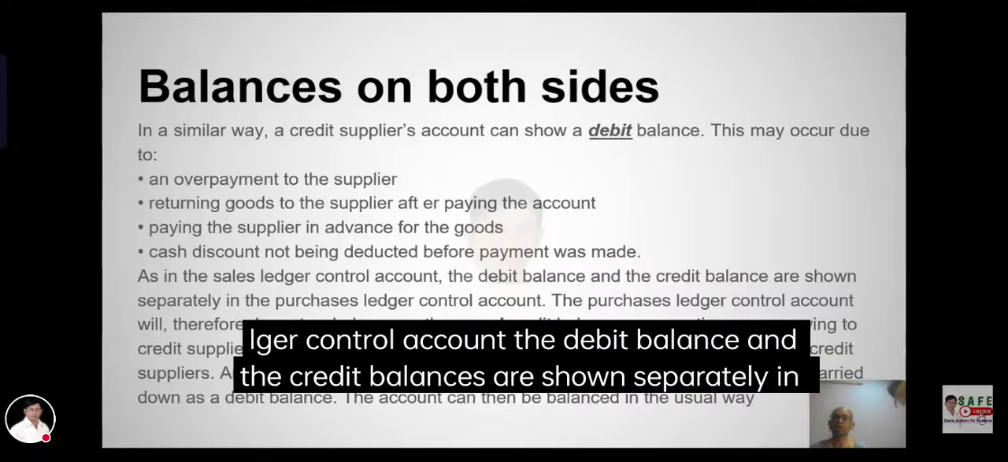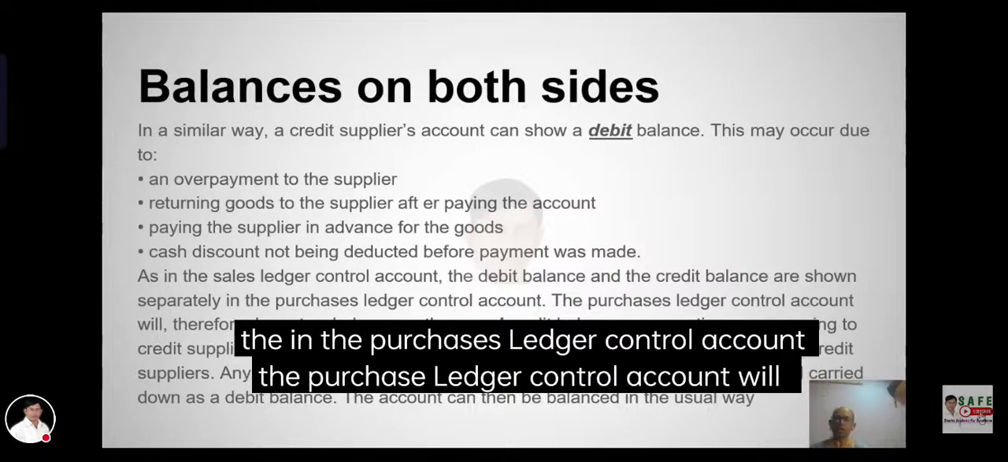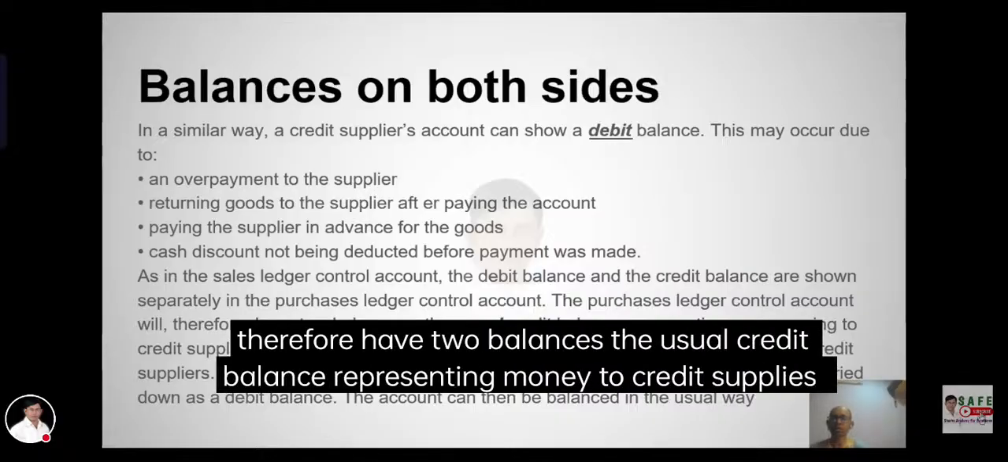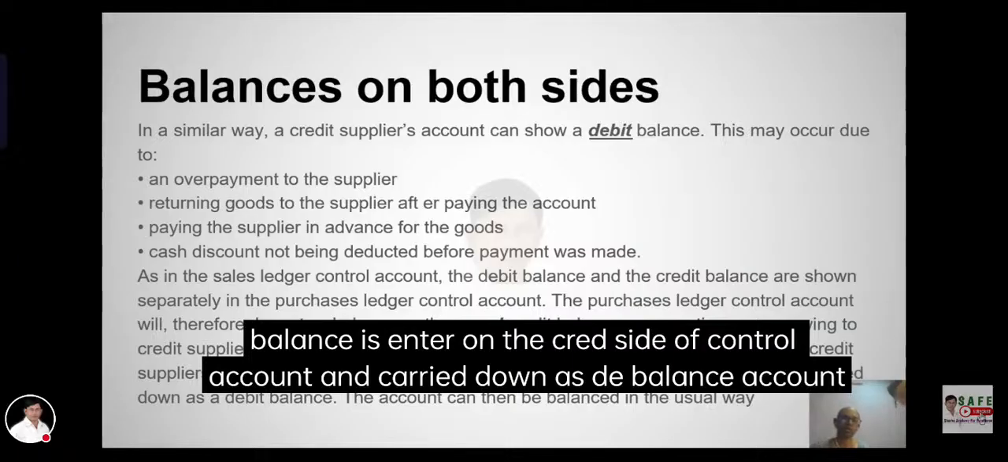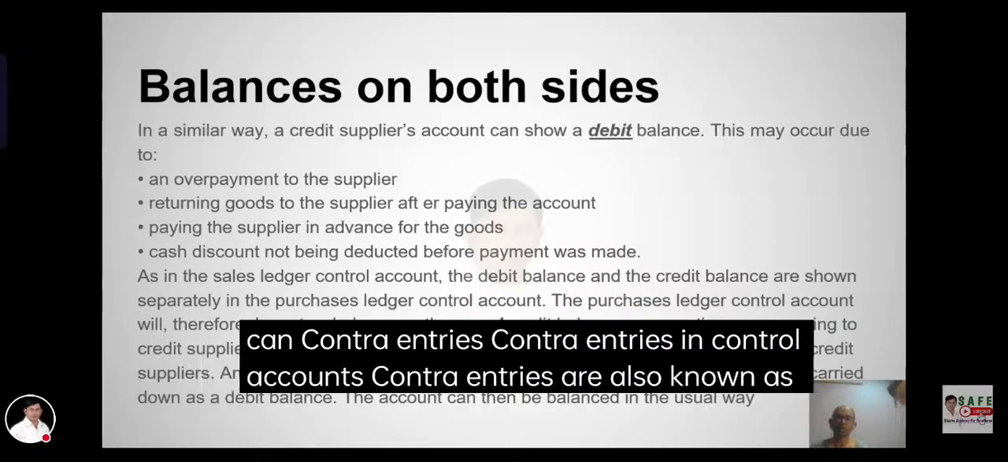As in the sales ledger control account, the debit balances and the credit balances are shown separately. In the purchase ledger control account, the purchase ledger control account will therefore have two balances: credit suppliers and non-usual debit balances. Any debit balance is included on the credit side of the control account and carried down.